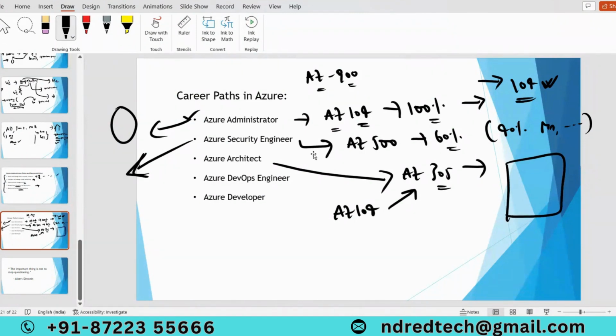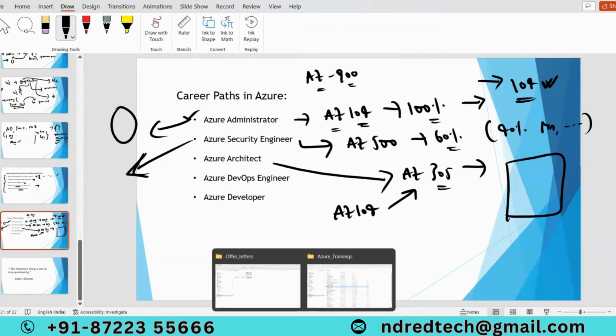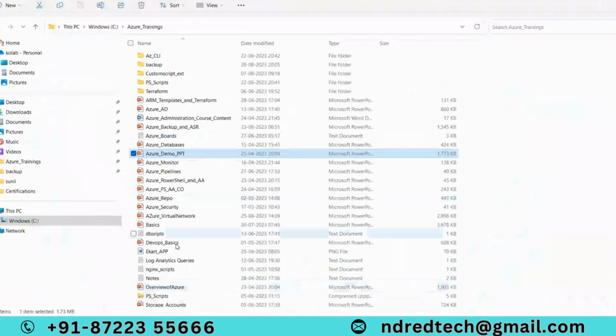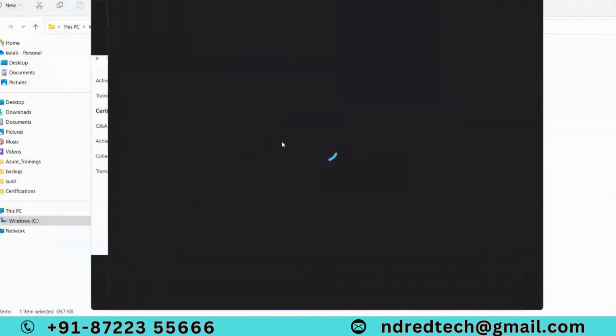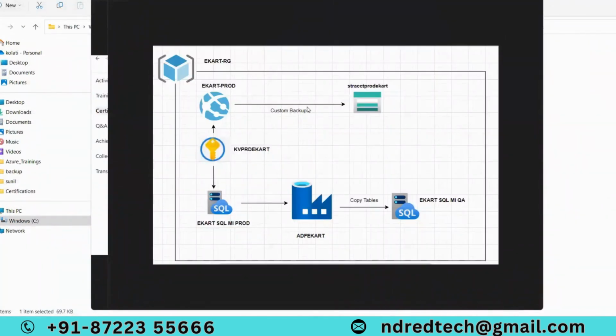I have a sample diagram. Suppose, think of an e-cart application. This is the basic roadmap an architect is going to provide. If I want to deploy an application, I need one web app, and one storage account for custom backups. To connect to SQL, I need one key vault. To transfer data from prod to dev, I need one data factory. Like that, the architect will provide the roadmap.